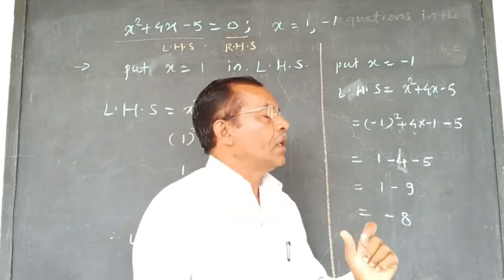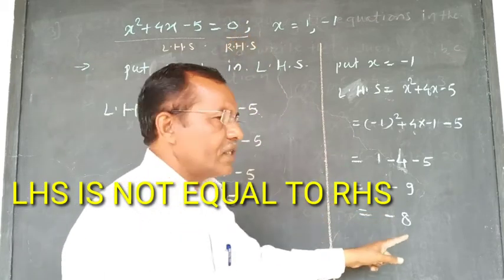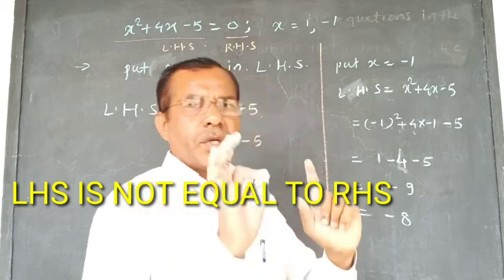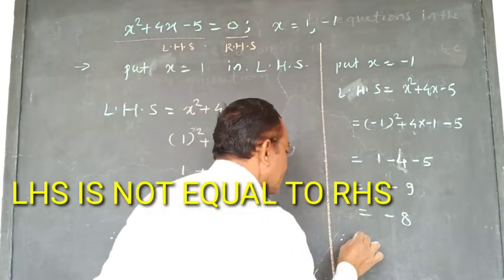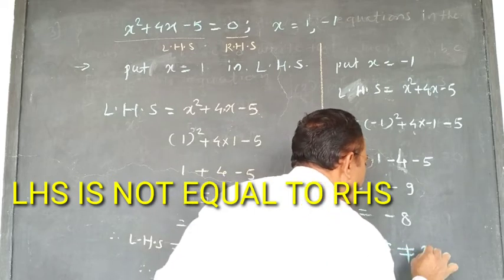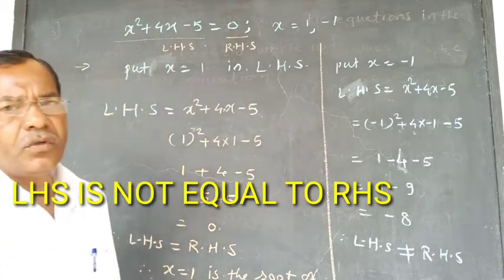Now observe, RHS is 0. Now is LHS equal to RHS? Is it correct? No, it is not correct. Therefore, we will write here LHS is not equal to RHS.